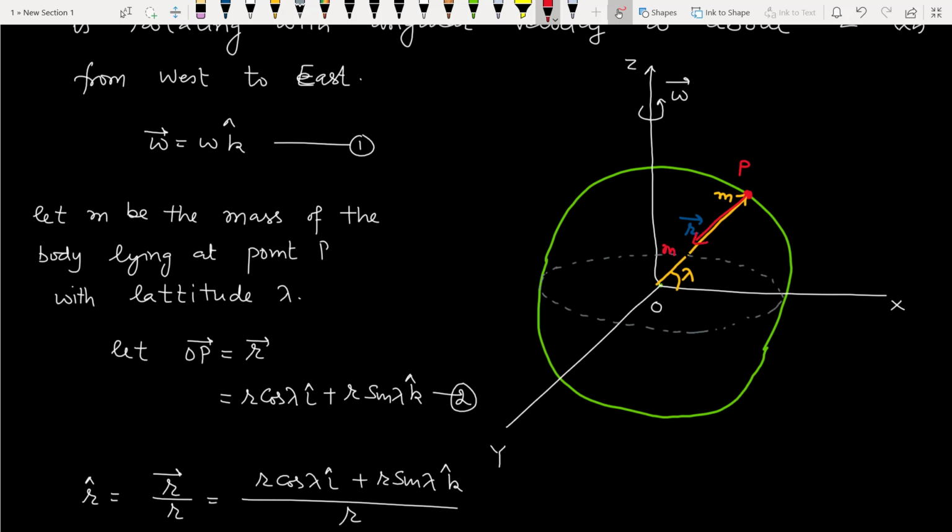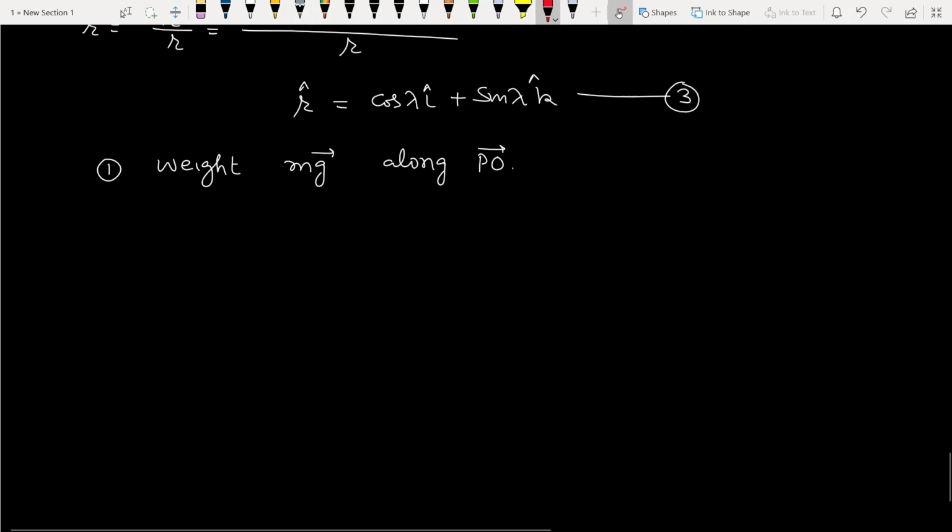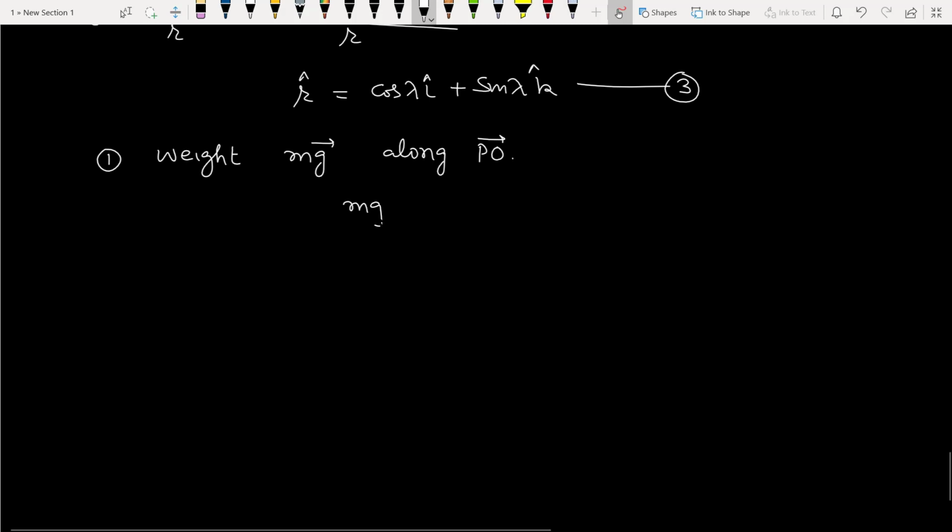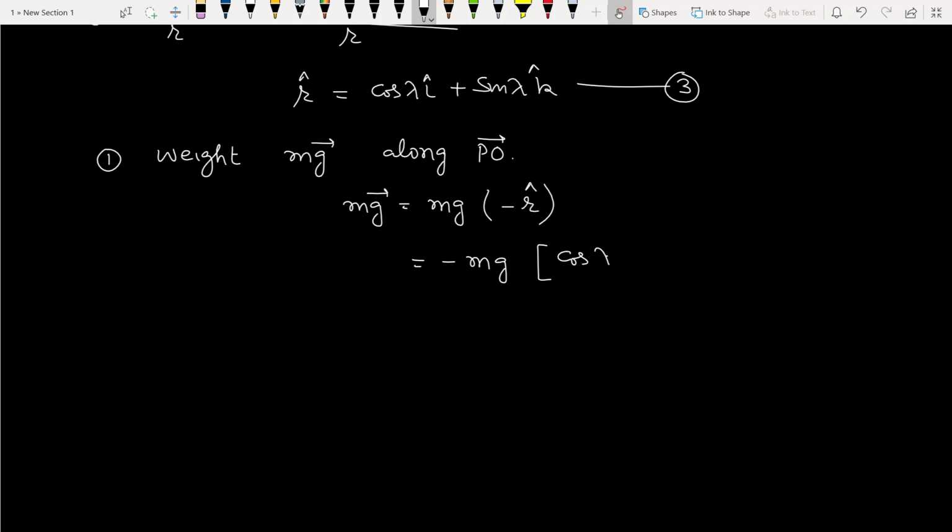This will be mg vector along PO, from P towards O. Its magnitude is mg and its direction is opposite to OP vector, so it will be minus mg r cap. We mark this as equation number 4.